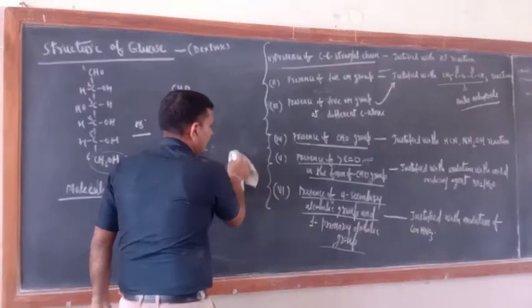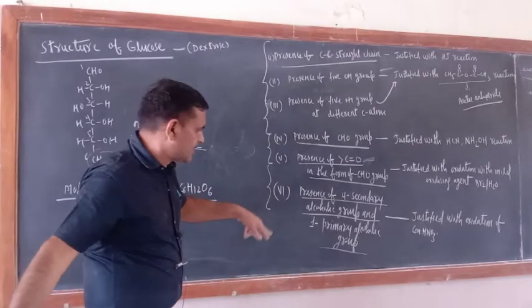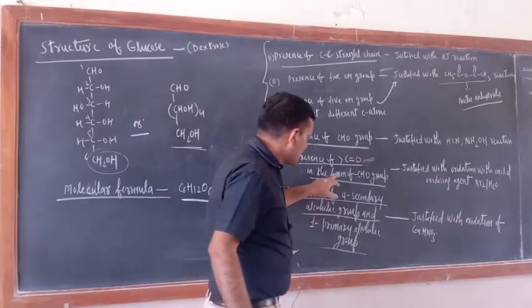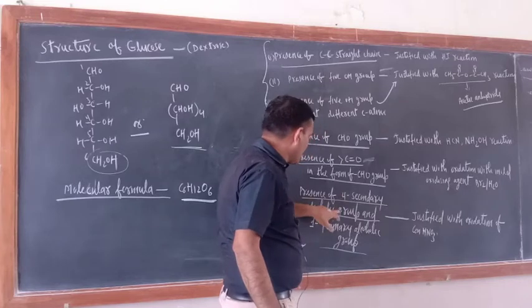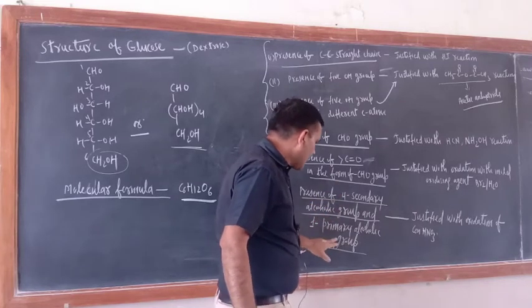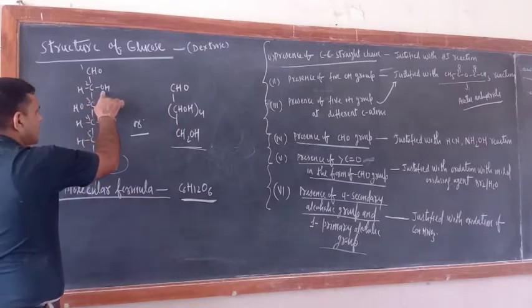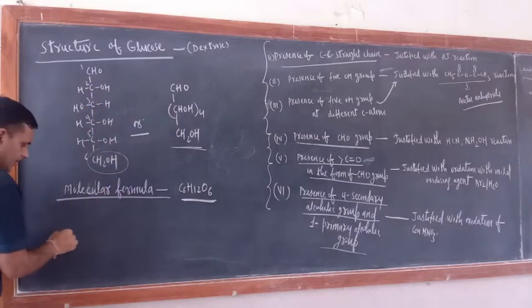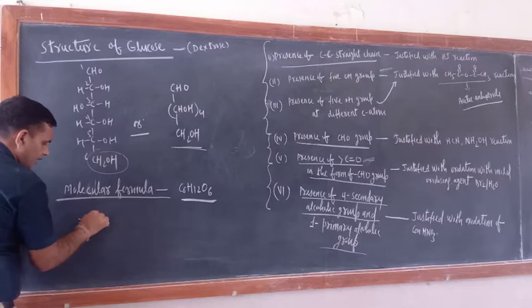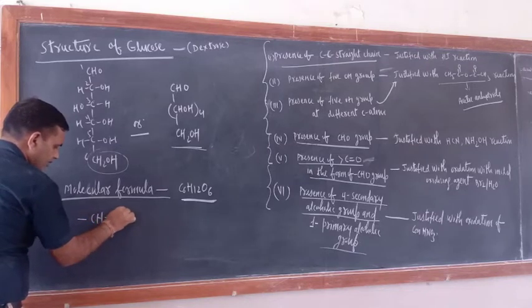So the presence of the carbonyl group can also be justified. Next one is the presence of 4 secondary alcoholic groups and 1 primary alcoholic group. What is the functional group of a 2 degree alcohol? It is CHOH, correct or not?